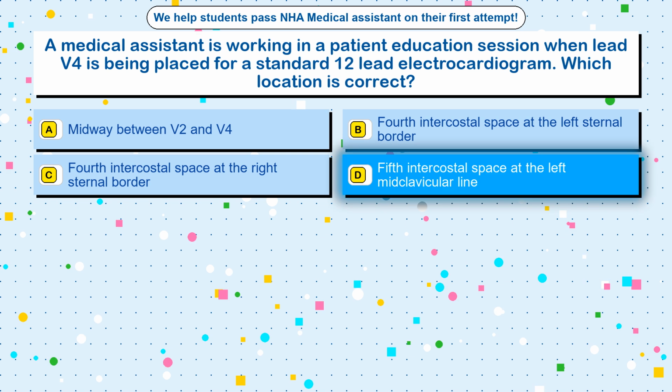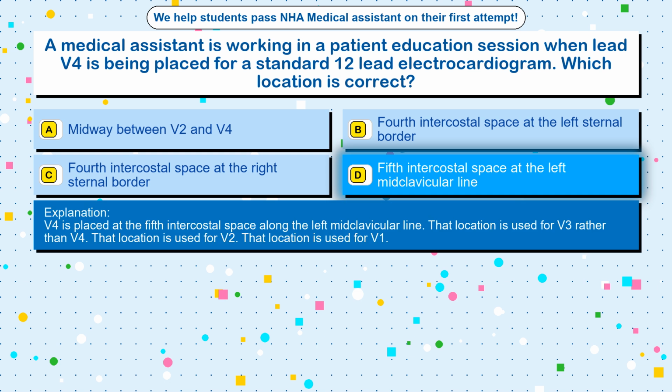The correct answer is option D. 5th intercostal space at the left midclavicular line. V4 is placed at the 5th intercostal space along the left midclavicular line. That location is used for V3 rather than V4. That location is used for V2. That location is used for V1.